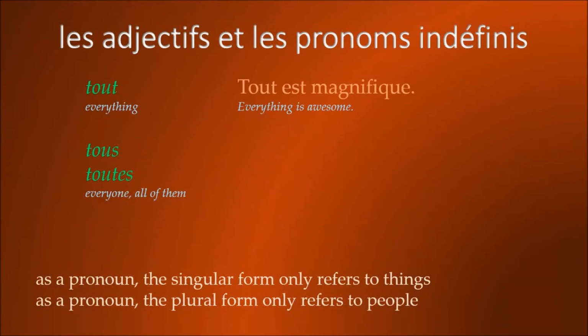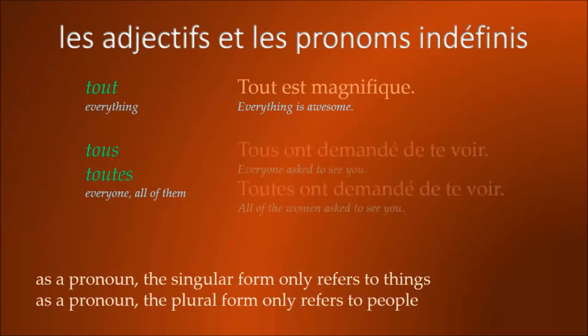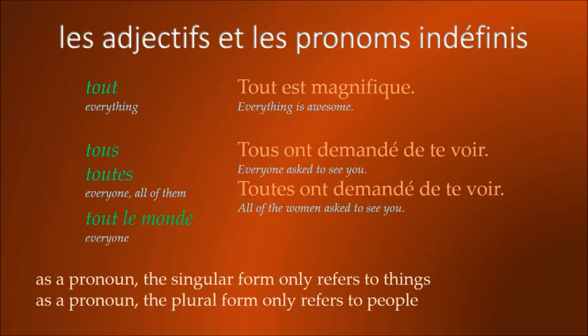In the plural, tous and toutes can only refer to people. So for example, tous ont demandé de te voir. Everyone asked to see you. Toutes ont demandé de te voir. Everyone asked to see you, with the implication that everyone is feminine, or all the women asked to see you. Another phrase that is similar to tous and toutes is tout le monde. Tout le monde also means everyone.